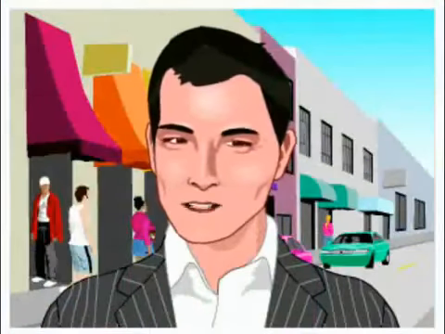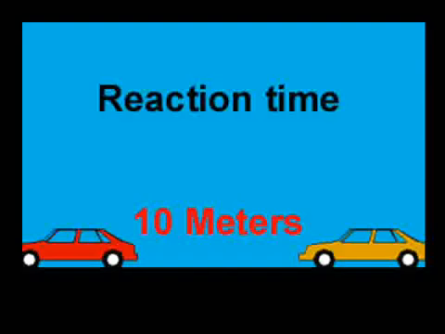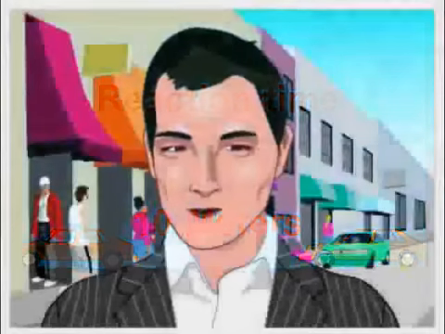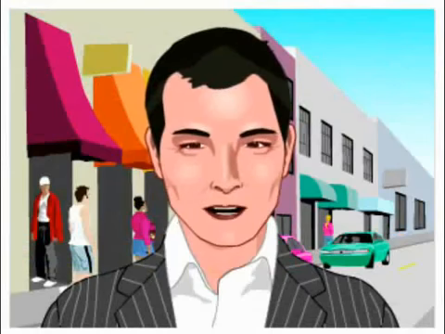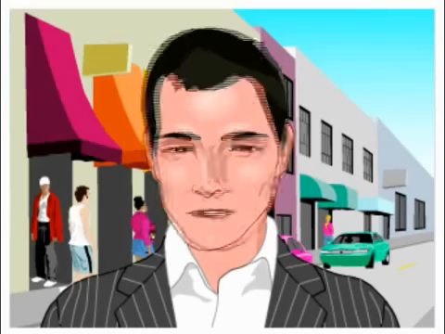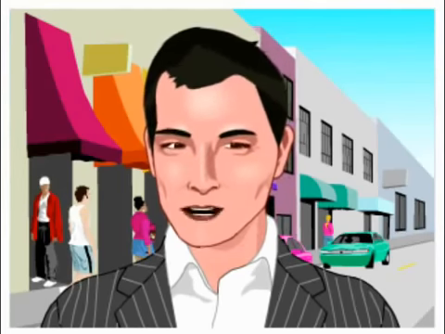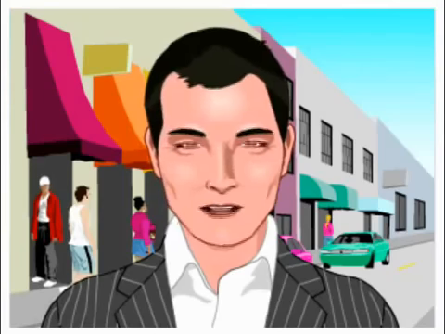Scenario 2 of 4. Reaction distance is the distance a vehicle travels after you move your foot from the accelerator to the brake to suddenly stop. The time it takes, 3/4 of a second, to stop on the brakes after seeing danger is known as reaction time. In 3/4 of a second, your vehicle traveling at 50 kilometers will go 10 meters, about 2 car lengths, before you can even start to apply the brakes.